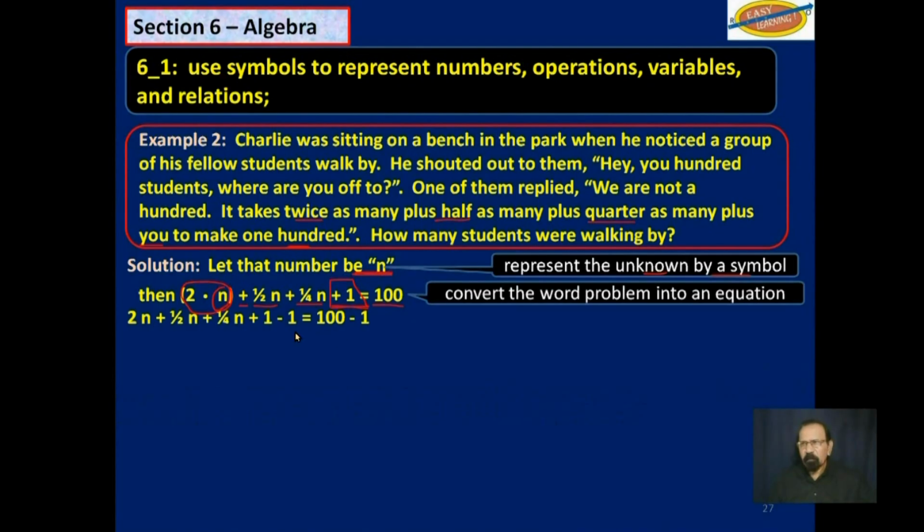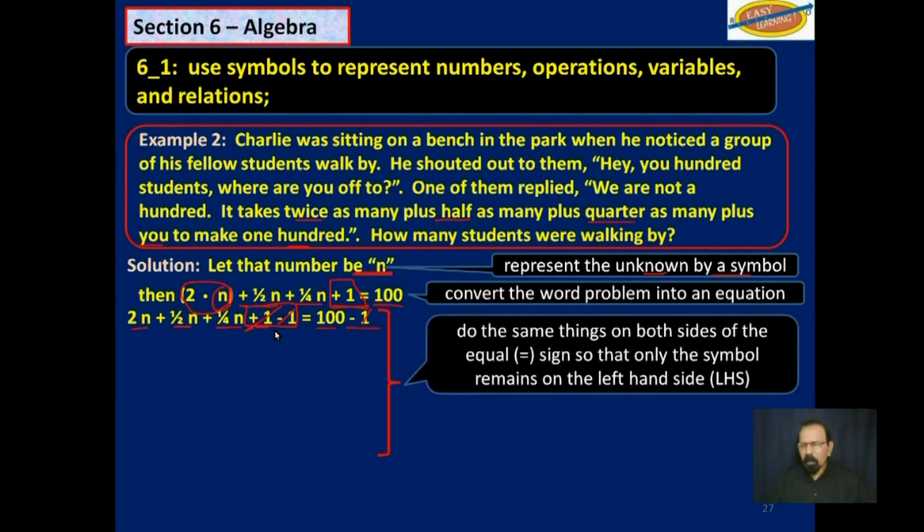So we could do that in 2 different ways. I'll show you here. 2 times n is 2n plus half n plus a quarter n plus 1 minus 1 is equal to 100 minus 1. So evidently, we are getting rid of the 1 on the left-hand side. If we subtract 1 from the left-hand side and we subtract 1 from the right-hand side, we will get rid of these 1s. So now what we have is this: 2n plus half n plus a quarter n is equal to 99. As we just did, we subtracted 1 from both sides.